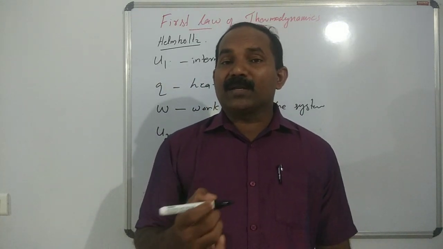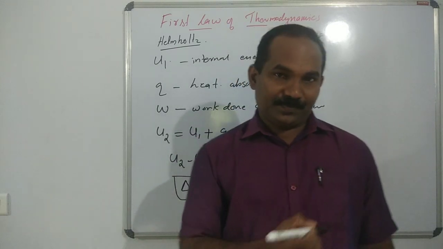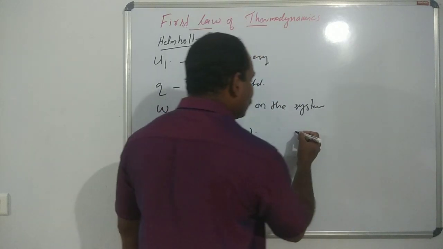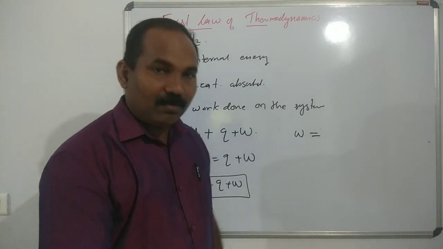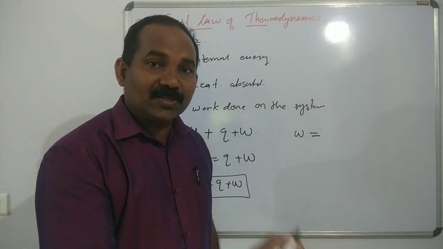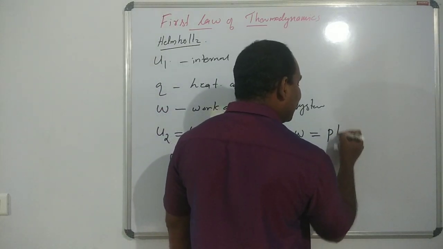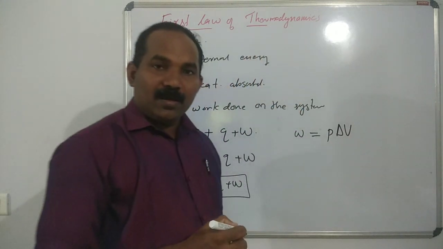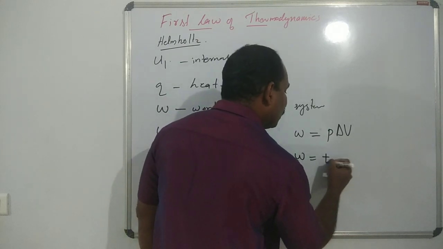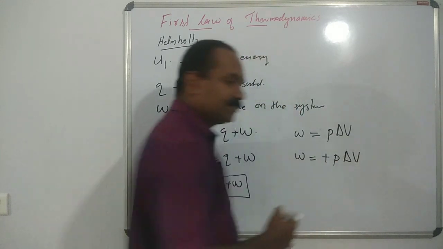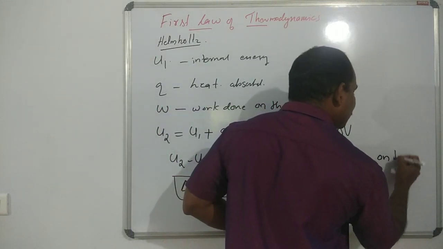The mechanical work W is equal to P delta V. If work is done on the system, W is equal to plus P delta V. Remember that it is work done on the system.